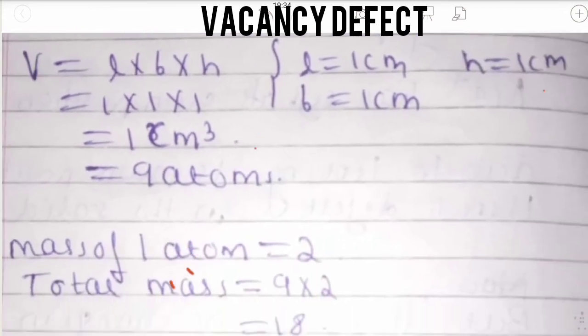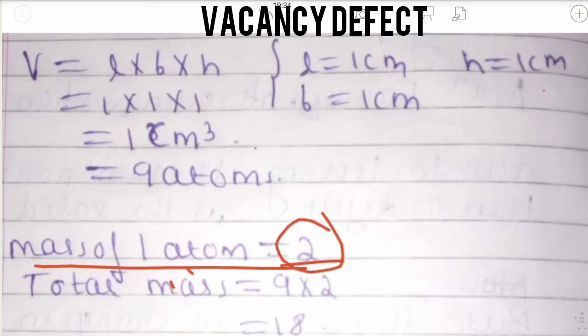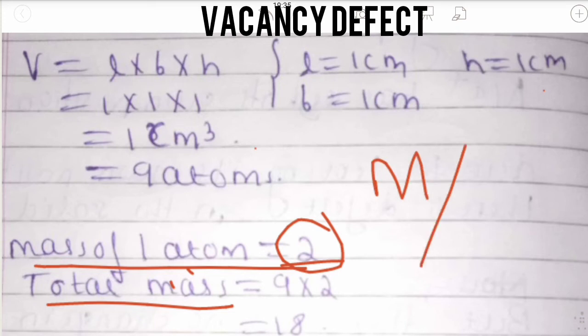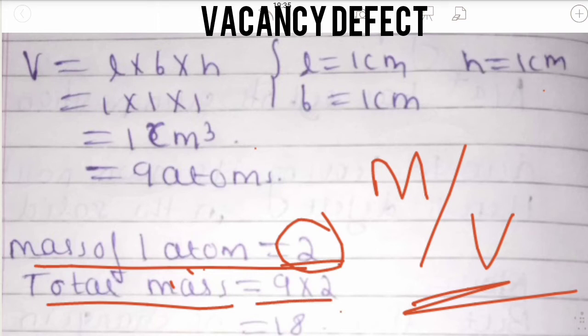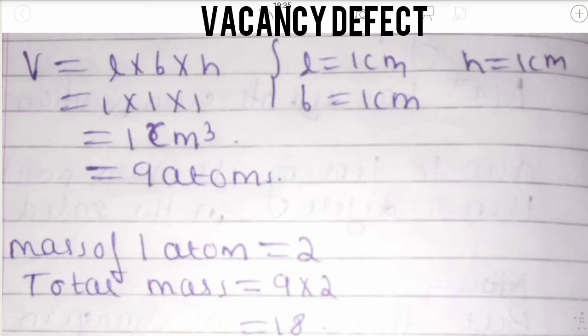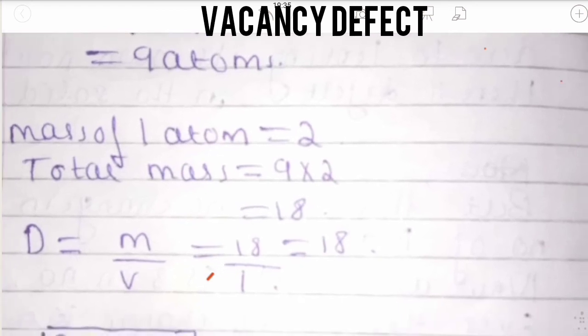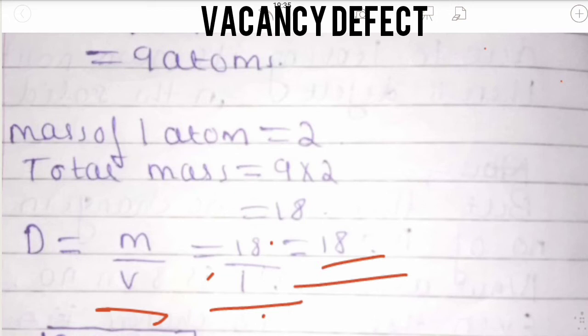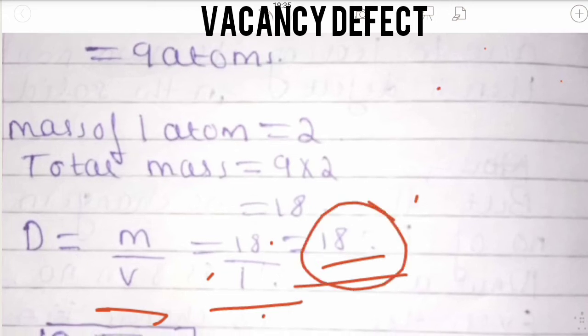Next, what is the mass of one atom? Let us consider that the mass of one atom is 2. To find the density we need two things: mass and volume. Mass by volume is the formula of density. The mass of one atom is 2, so the total mass is 9 atoms into 2, that is 18. Density is equal to mass by volume, that is 18 by 1, which is 18. So the density is 18 in the first case.